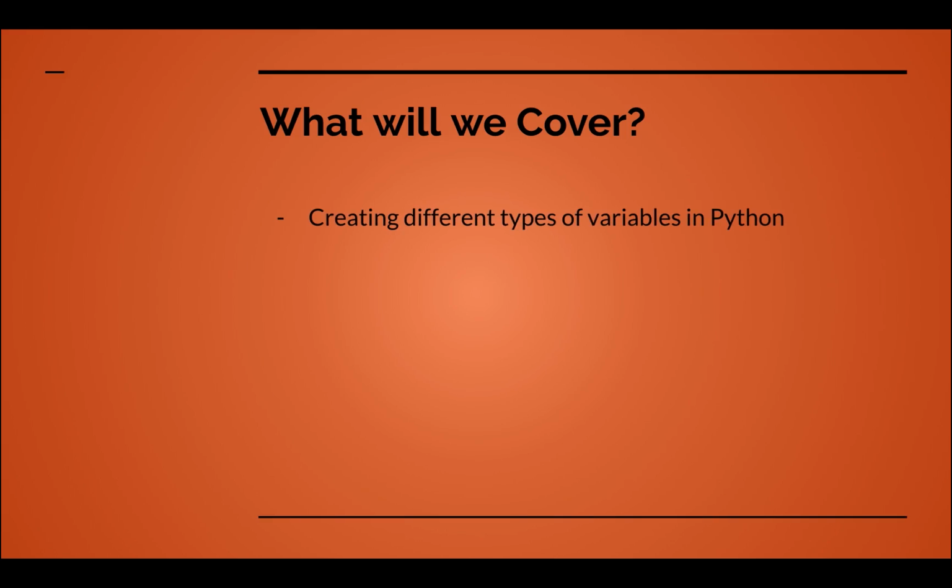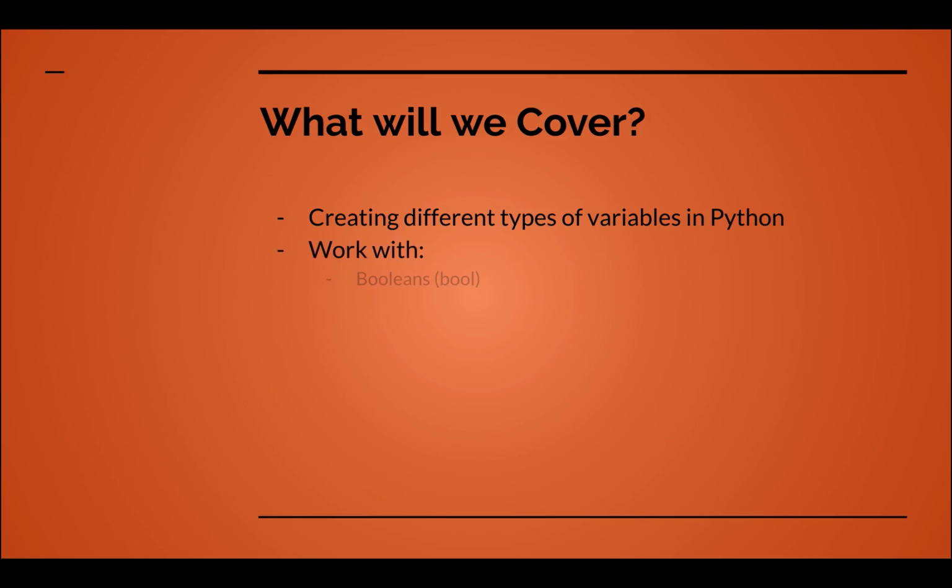So we're going to start just by creating different types of variables in Python so that we can get used to creating variables and assigning values, and also determining the type of variables if for whatever reason we're not sure. This is a cornerstone to programming, so it's important that we get this down.